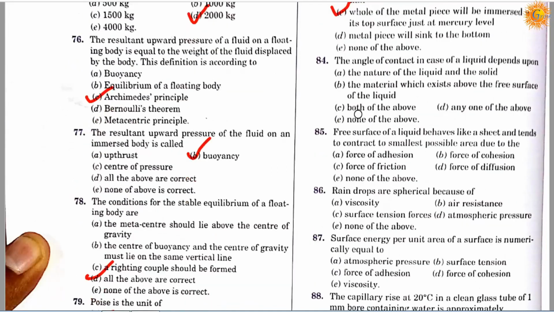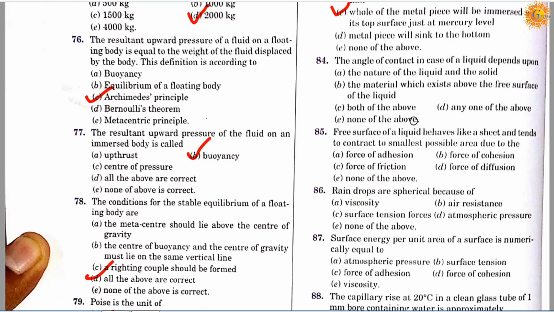Question number 84. The angle of contact in case of a liquid depends upon option A, the nature of the liquid and the solid; option B, the material which exists above the free surface of the liquid; option C, both of the above; option D, any one of the above; and option E, none of the above.